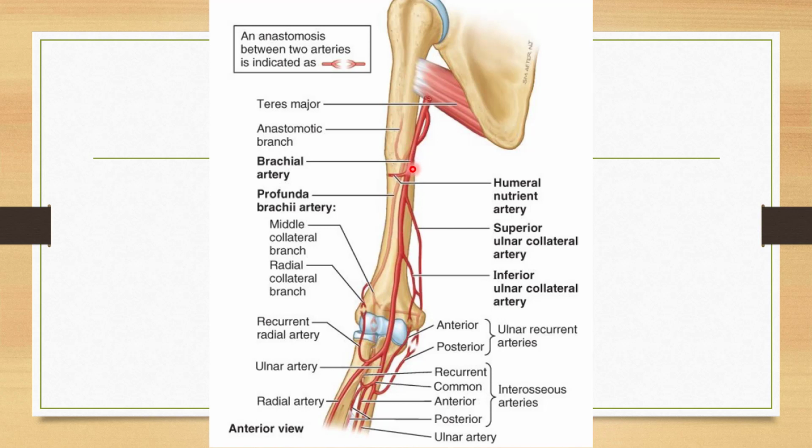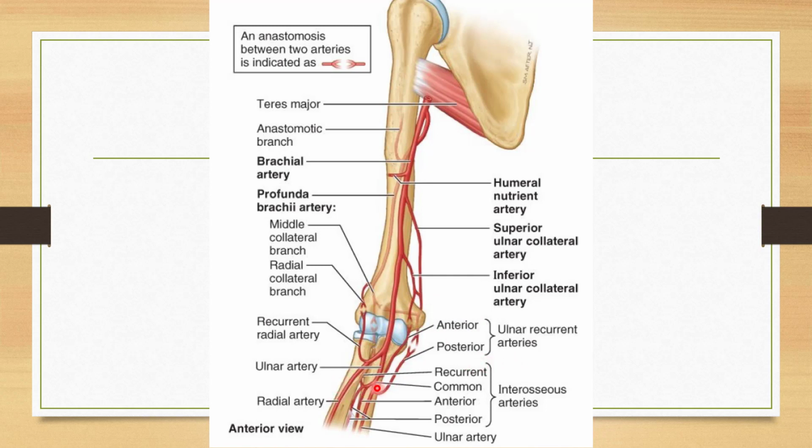First of all, see here, this is the brachial artery. The first branch which it gives is the profunda brachii artery. So this is the profunda brachii artery, and this is the humeral nutrient artery, which supplies the humerus bone. Then there are the superior ulnar collateral and inferior ulnar collateral, which will anastomose with the anterior and posterior ulnar recurrent arteries.